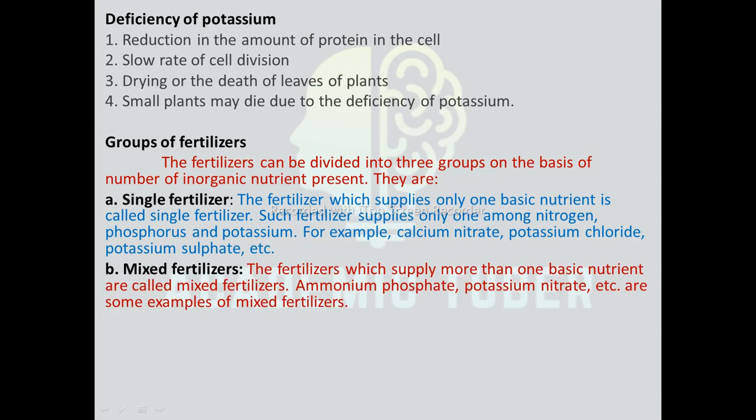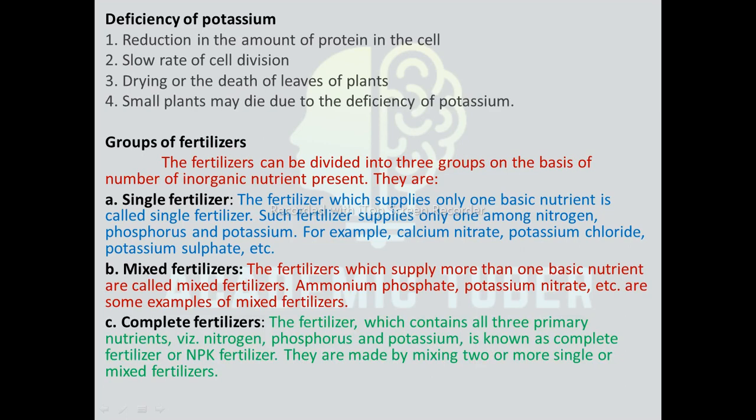Next one is mixed fertilizer. The fertilizers which supply more than one basic nutrient are called mixed fertilizers. Example, ammonium phosphate, potassium nitrate, etc. And finally, here comes the complete fertilizer. The fertilizer which contains all three primary nutrients, nitrogen, phosphorus and potassium, is known as the complete fertilizer, and this fertilizer is popularly also known as the NPK fertilizer, where N stands for nitrogen, P stands for phosphorus, and K stands for potassium. They are made by mixing two or more single or mixed fertilizers.